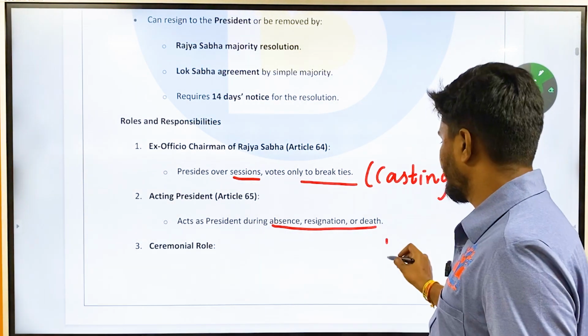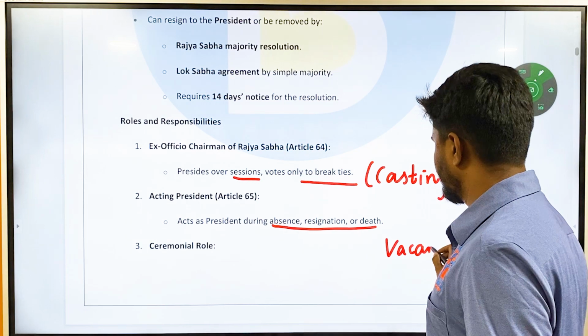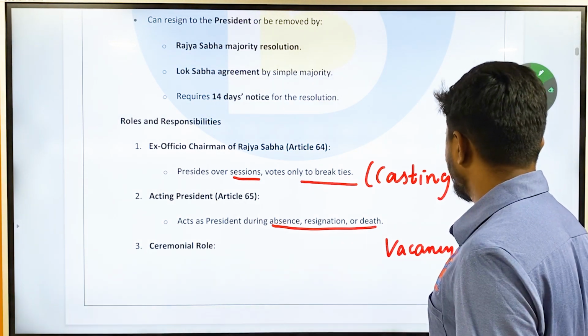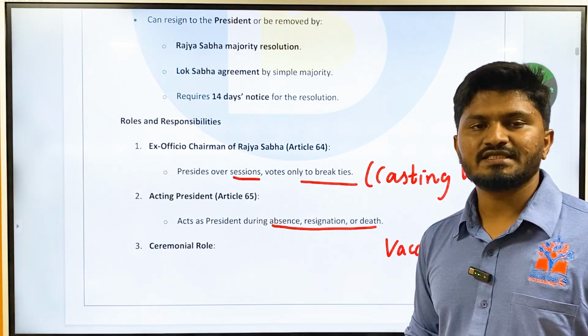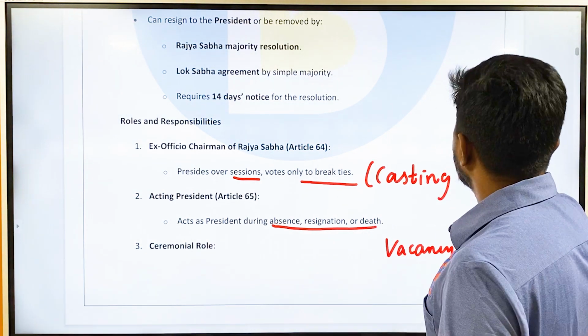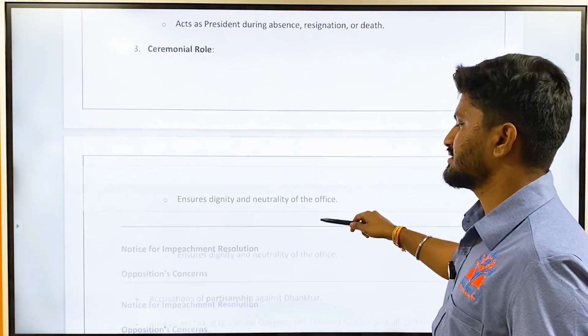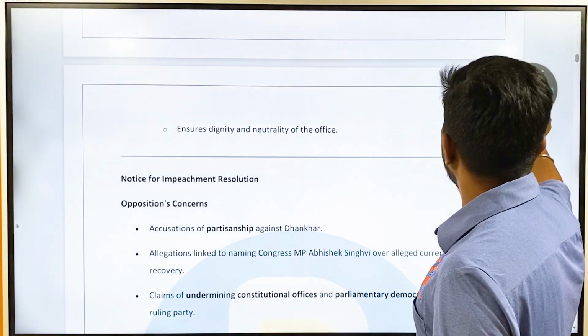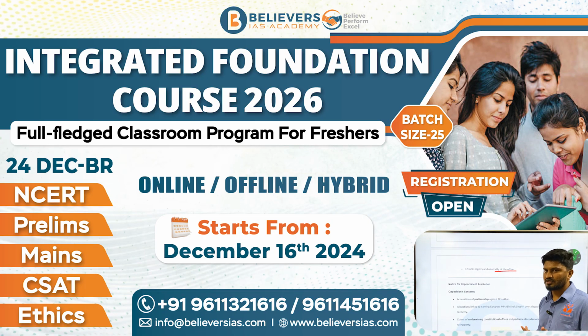But when there is a vacancy of president, you need to conduct a presidential election within 6 months of that date. Okay, and then he has only a ceremonial role, in the sense he ensures dignity and neutrality of the office, but it is not being followed in reality. This is about the static part of this topic.